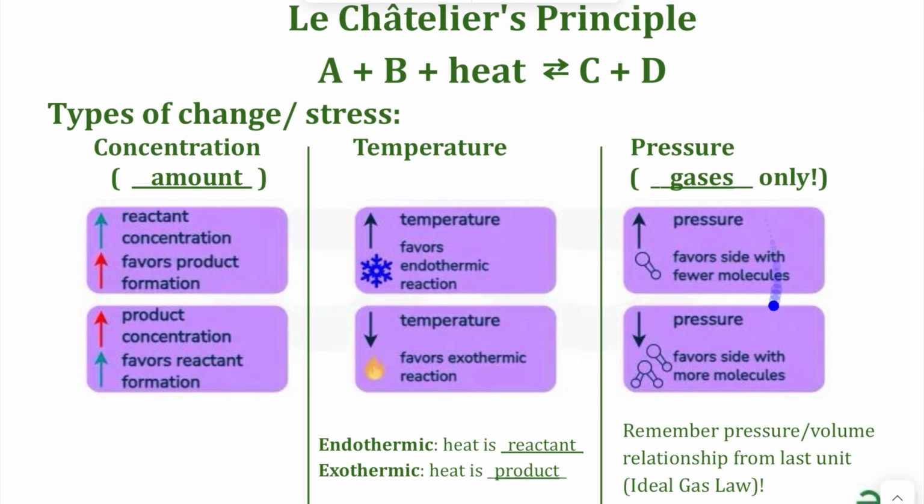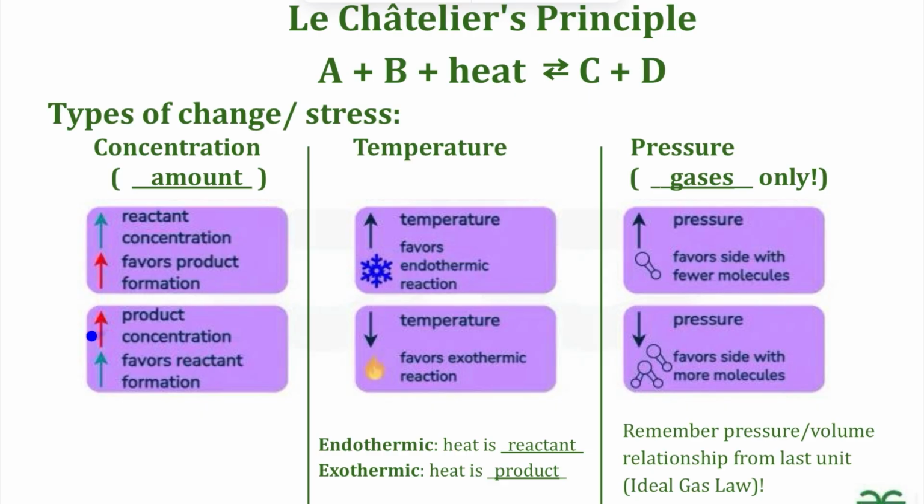And so here's another way to see that: the types of changes or stresses we can have. If we look at a reversible reaction at equilibrium, and there is a change or a stress, like the concentration or the amount of something is changed. If a reactant is added, so let's say we are adding A, that is going to favor forming products, because if we have more A, that means we can use more of B, which is going to go down, and we're going to be able to make more of those products.